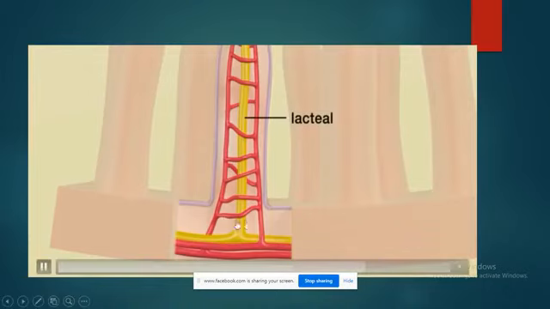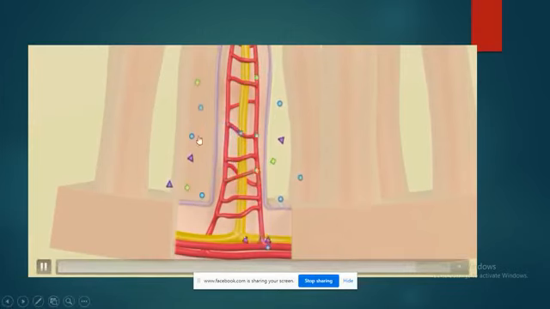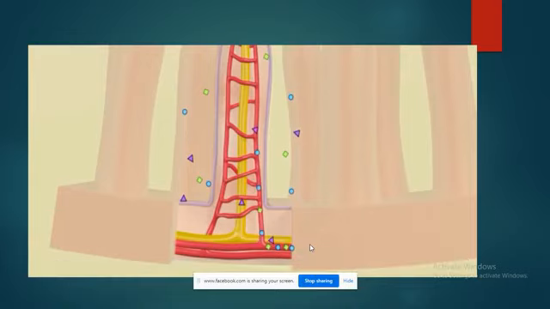These red ones are blood capillaries, which allow the absorbed food molecules to be carried away rapidly through the process of diffusion. These are the food molecules, and see, from here they are coming into the bloodstream and they are circulated into the body with the help of the circulation mechanism. The process of diffusion is taking place because here the concentration gradient has been built. There is no use of energy.